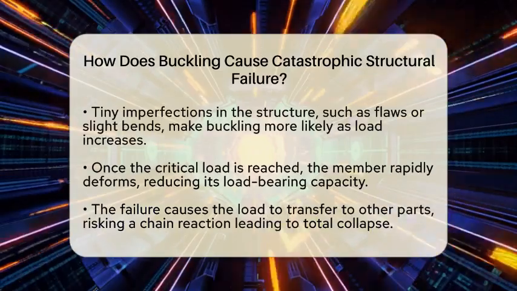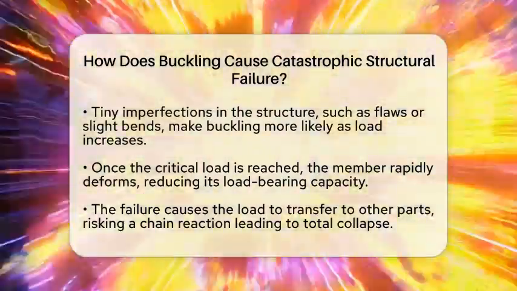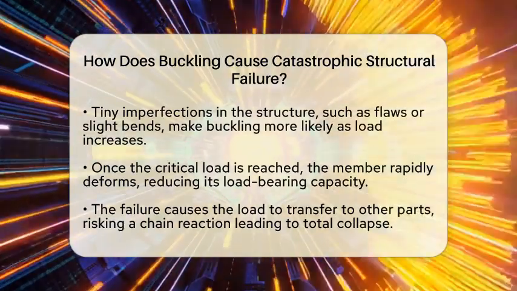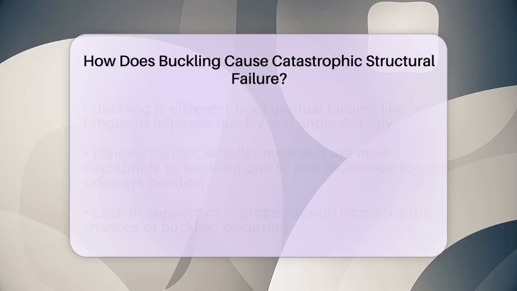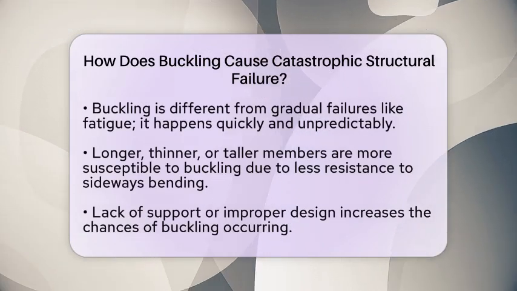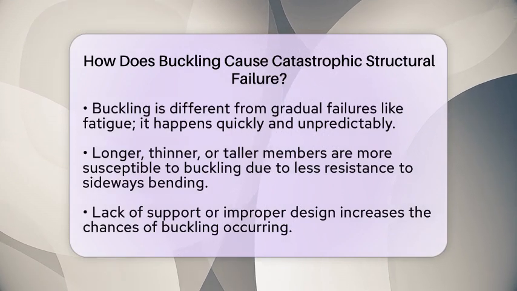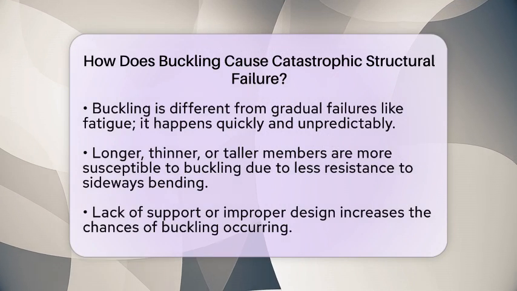Once buckling occurs, the load it was holding is suddenly transferred to other parts of the structure. If those parts aren't strong enough to handle the extra weight, the failure can cascade. This chain reaction can lead to the collapse of the entire structure in a very short time. Unlike gradual failures caused by fatigue or corrosion, buckling is quick and unpredictable.